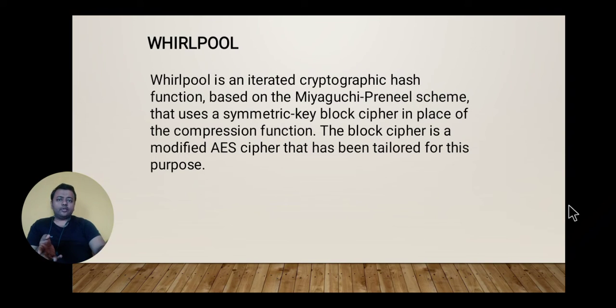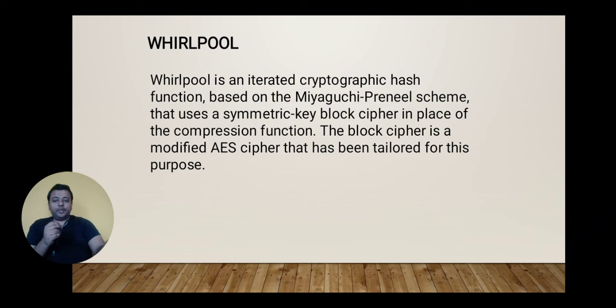Next commonly used is Whirlpool. It was designed by Vincent Rijmen, a co-creator of the Advanced Encryption Standard AES, and Paulo S. L. M. Barreto, who first described it in 2000. The hash has been recommended by the NESSIE project. It has also been adopted by the International Organization for Standardization ISO and the International Electrotechnical Commission IEC as part of the joint ISO/IEC international standards.